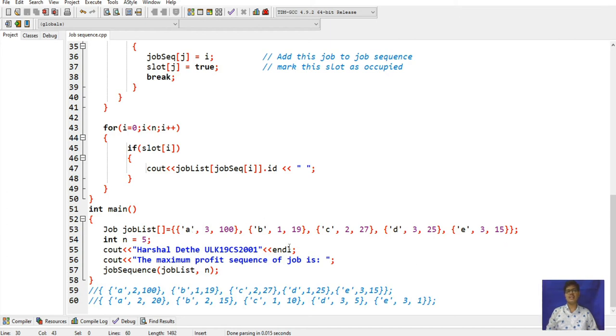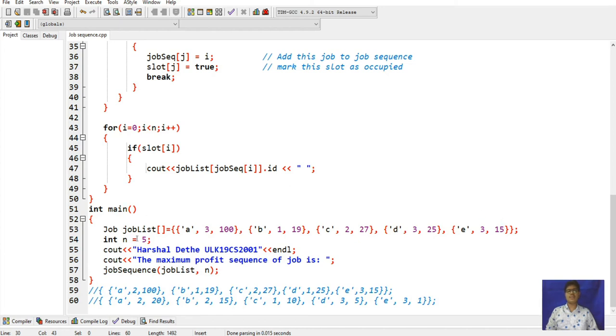After that, in main of job list, here I have taken an array of a, b, c, d and e. Afterwards, this is job a, which has deadline of 3, profit of 100. And here is job b, having deadline of 1, profit of 19. This is job c, having deadline of 2 and profit of 27. Job d, deadline 3, profit 25. Job e, deadline 3, profit 15.